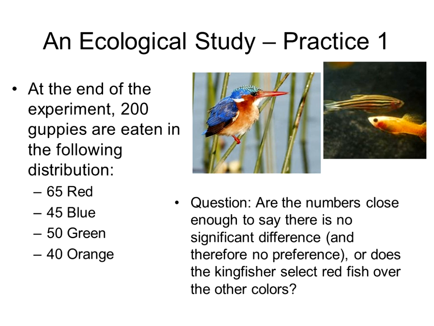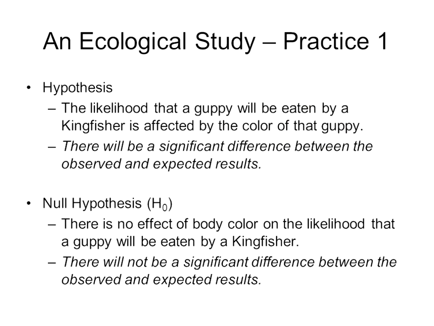So the question is this: are the numbers close enough to say there's no significant difference, meaning the kingfishers don't have a preference for one color or the other? Or can we say that the kingfishers do have a preference for the red since more reds were eaten? We can't just look at the data and take our best guess. We have to use statistics to figure this out.